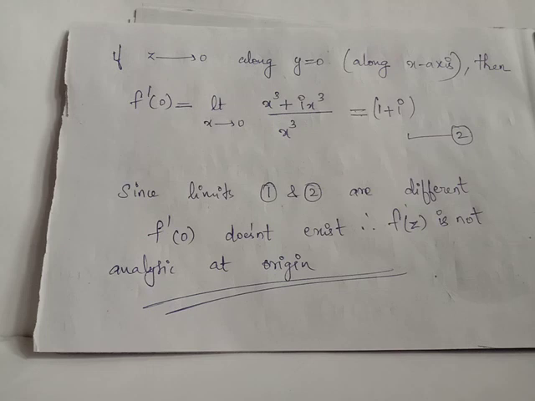So by this problem we conclude that even if f of z is continuous everywhere in the Argand plane, there is a point which is 0 here at which f of z is not differentiable because f dash of 0 does not exist.